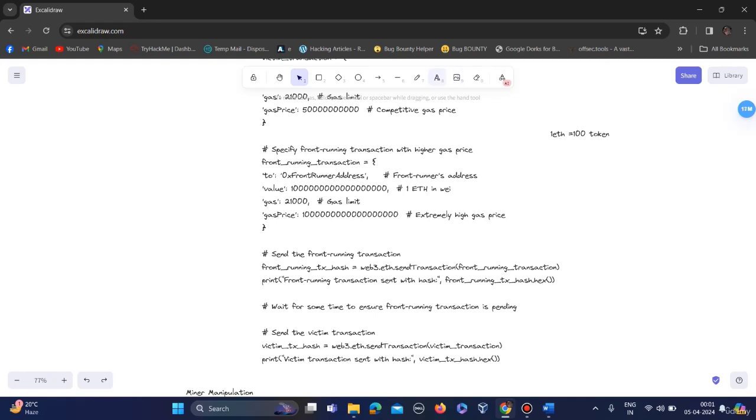This transaction is still in the mempool.